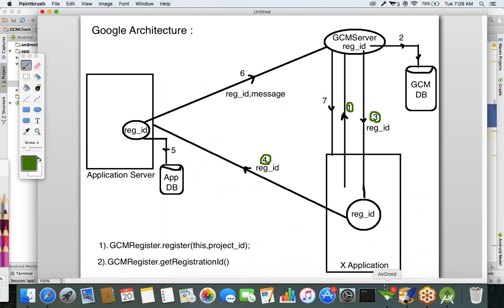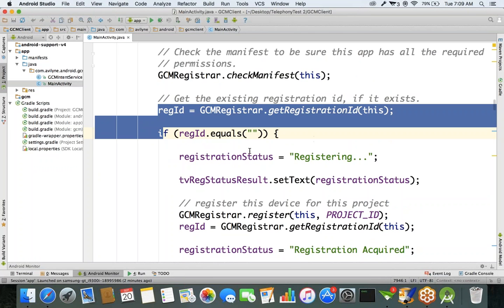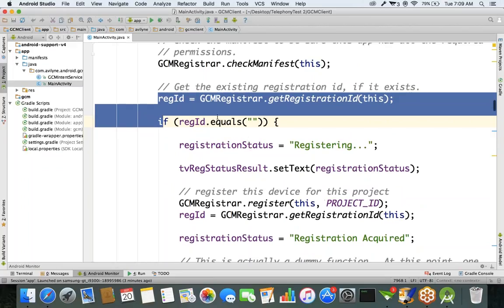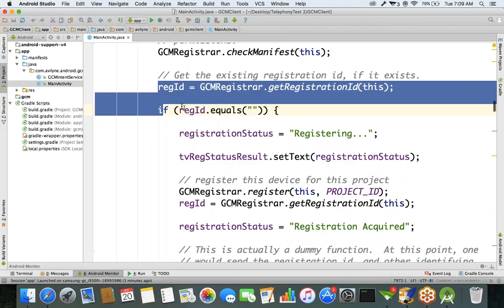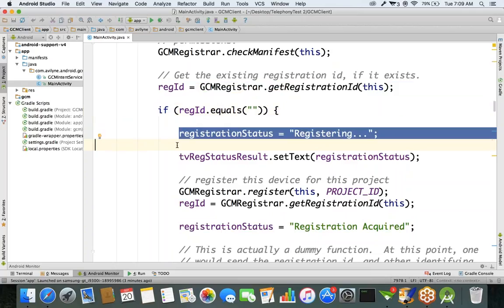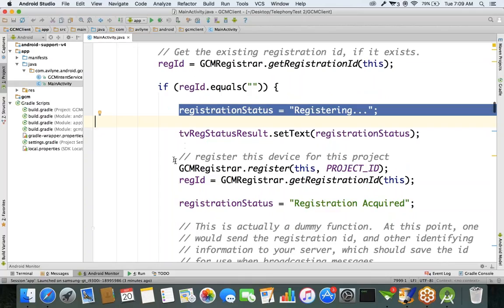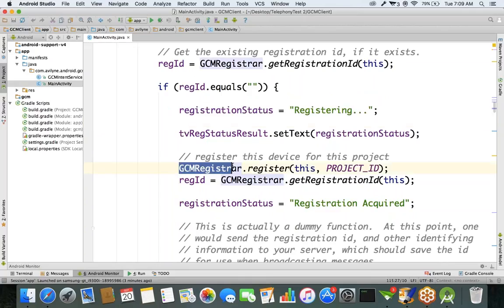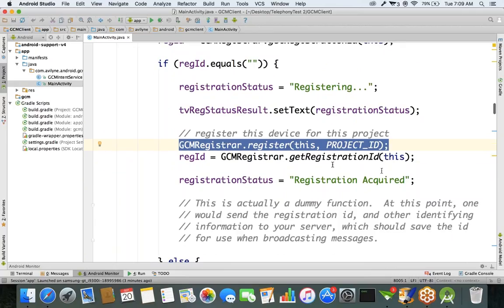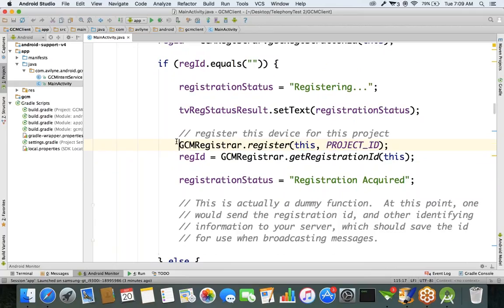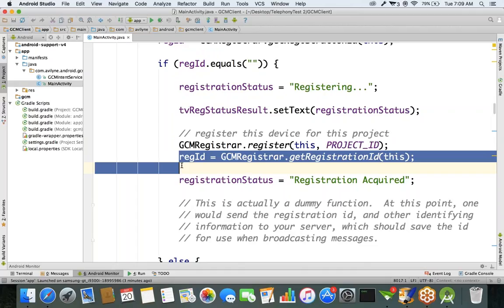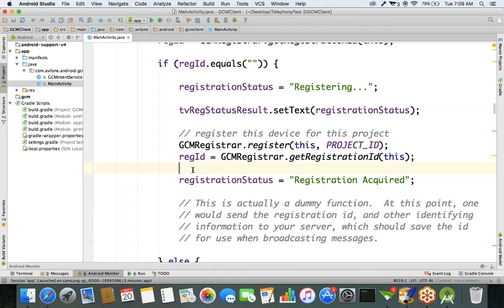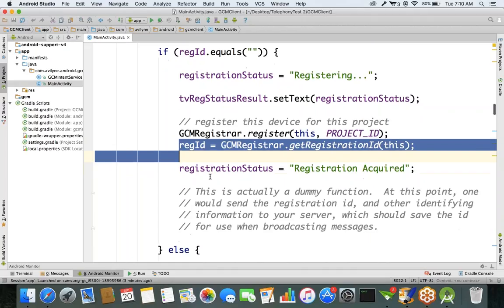If this registration ID is empty, meaning you received an empty value from the server, empty means registration is not acquired yet. So I'm updating the message to registering. Then for registering the GCM, the first time we are calling a method called GCMRegistrar.register with this project ID, meaning we are making a request to the GCM server for getting the registration ID. This is the first step. GCM server is going to generate a registration ID and store it in the database server. This is the third step. We are receiving the registration ID from the GCM server.